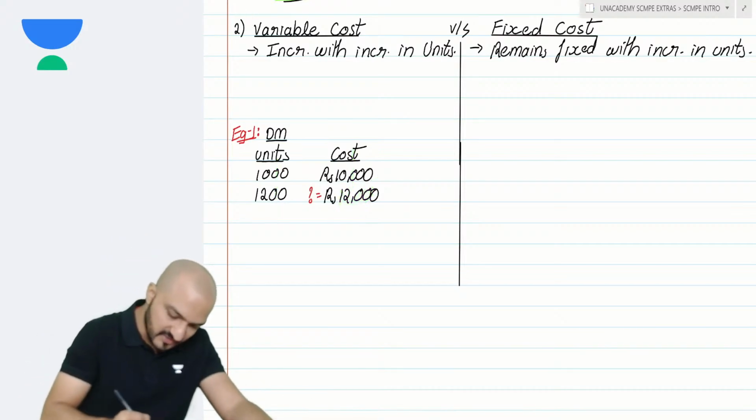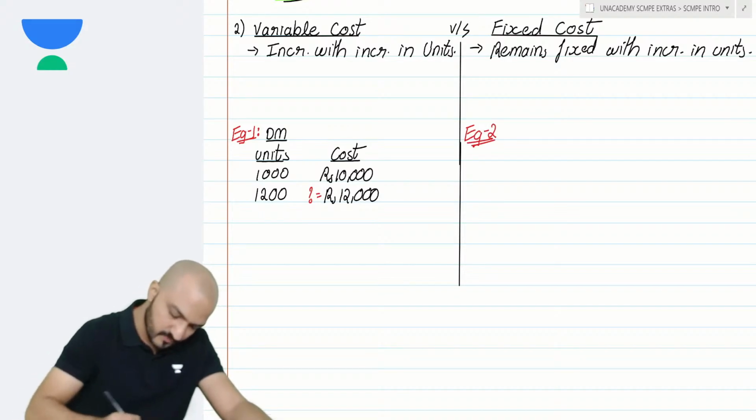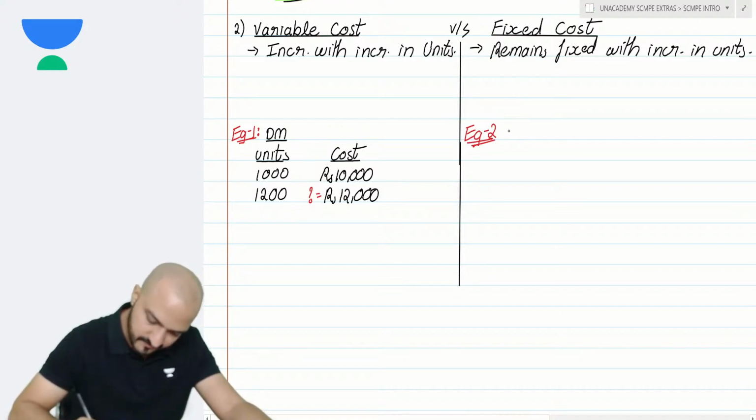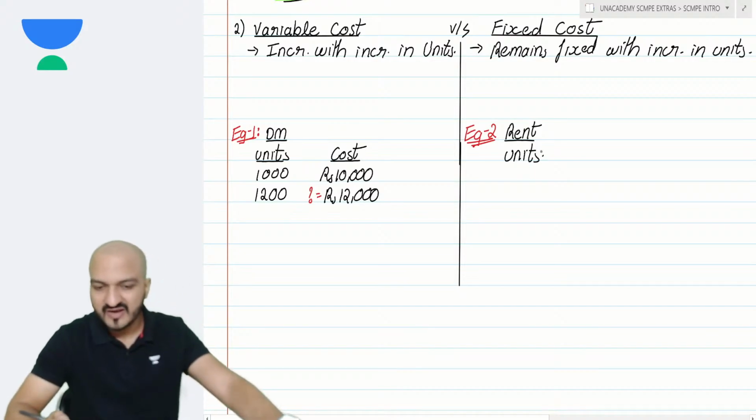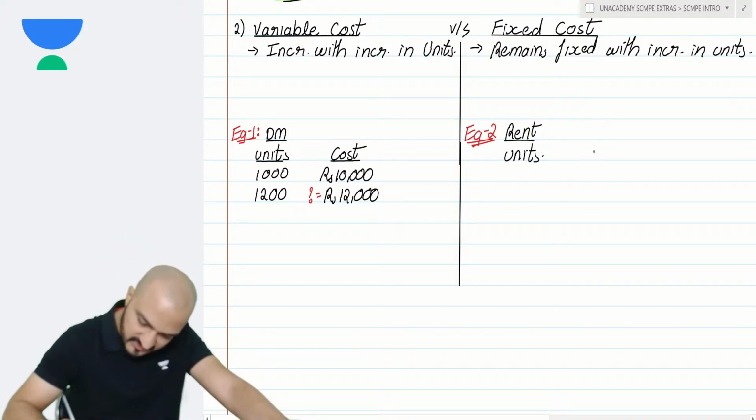Example 2, fixed cost. Like say rent. Rent, when I say, is say rent of the machines. So I compare my units and my costs again.